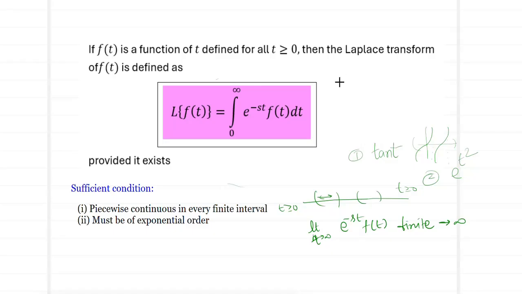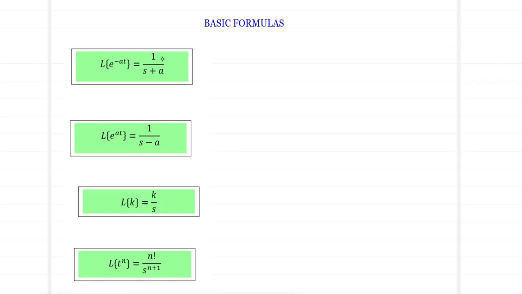So to begin with, we will see how the basic formulas of Laplace are applied to problems. So we move on to apply the basic formulas to simple problems. The first formula says Laplace of e power minus at is 1 divided by s plus a. So, what will be my Laplace of e power minus 3t? In place of a, I have 3. So, this will give me 1 divided by s plus 3.